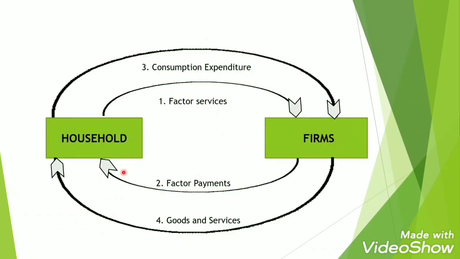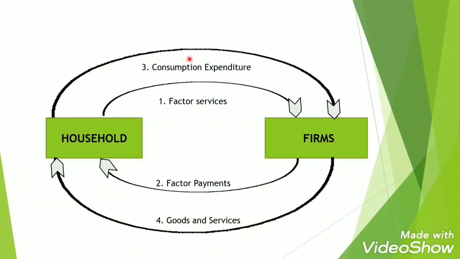Now let us understand how this is a continuous process. Let us understand how the flow of income takes place. First of all, the household will give its factor services. It will give its land, labor, capital, and entrepreneur to the firms. The firm will start with its production and will make payments in the form of rent, wages, interest, and profit, which are known as factor incomes to the household.